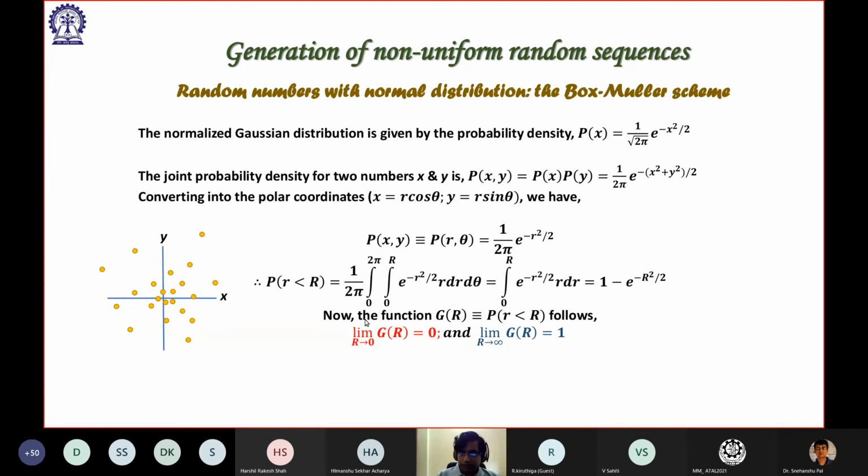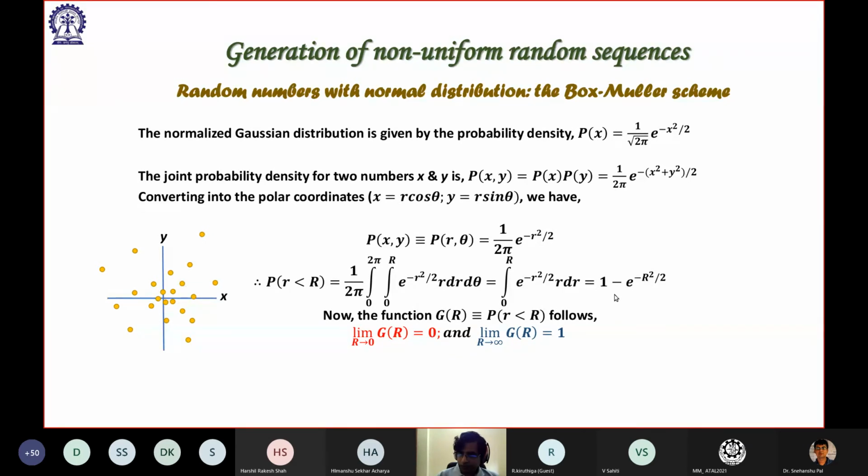Now let us assume that I am using the notation g as a function of R to represent this probability where r is less than R. So it is of course a function of R, so I am calling it g(R). Now you can see that when R tends to 0, then g(R) tends to 0, because then it will be 1 minus 1, 0.